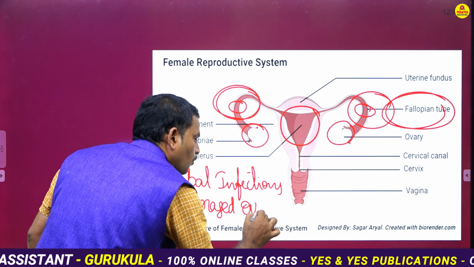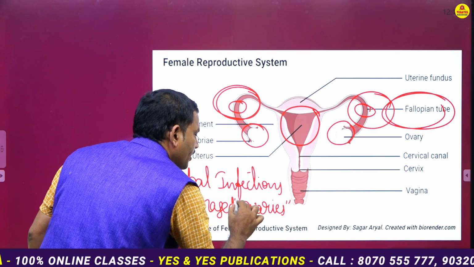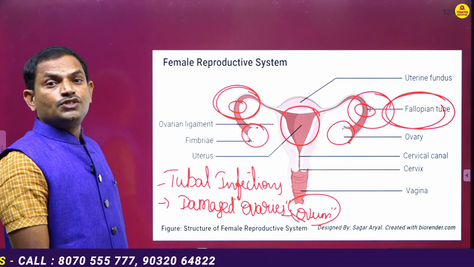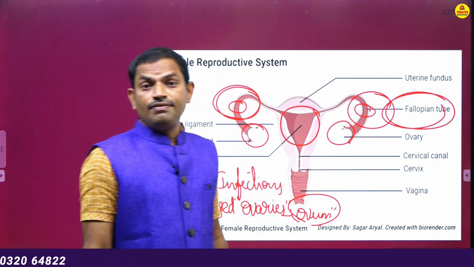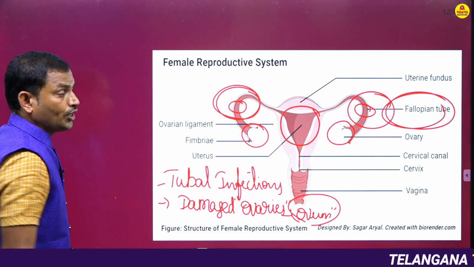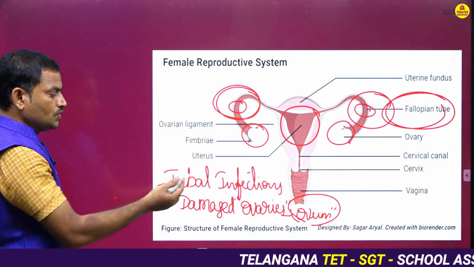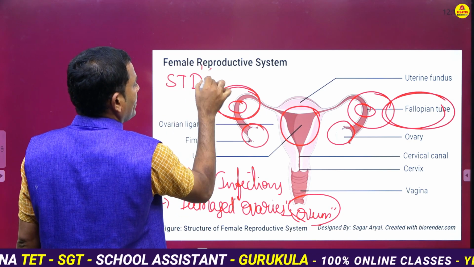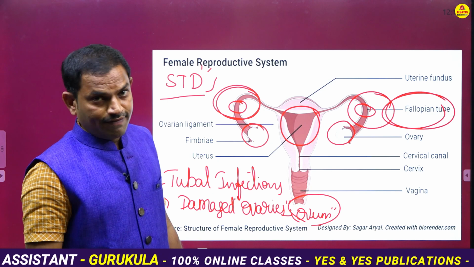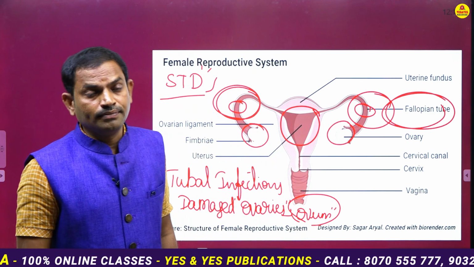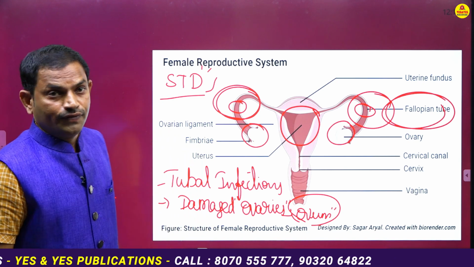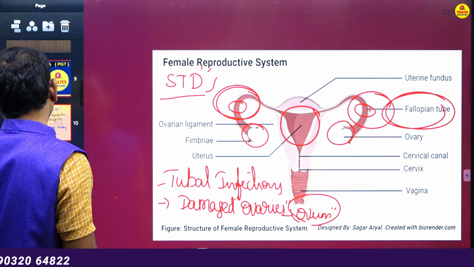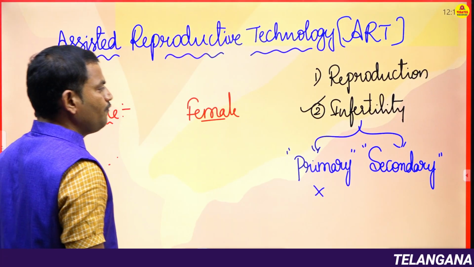If the ovaries are completely damaged, then there won't be production of the female gamete called ovum. If this ovum is not produced, automatically the female may not have the chance to get pregnancy, right? So that is another reason. And the third one, if you take sexually transmitted diseases like the bacterial diseases gonorrhea and syphilis, and these problems persist for a long time, then the female may not have the capability of producing ovum. So these are some of the reasons that we can find in both male and female, which may lead to infertility.